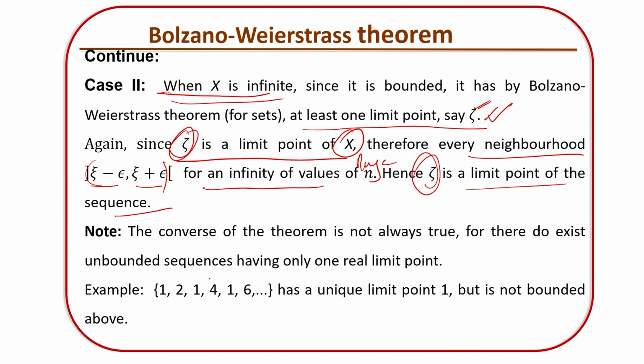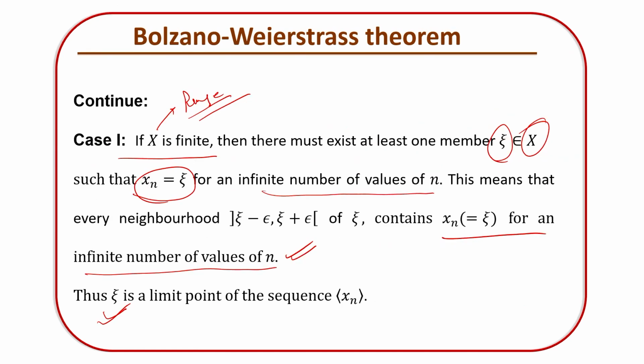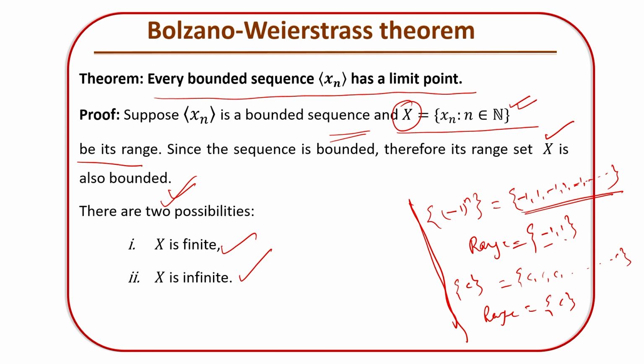The converse of the theorem is not always true, for there do exist unbounded sequences having only one real limit point. An example is 1, 2, 1, 4, 1, 6 and so on, which has a unique limit point 1, but it is not bounded above. So what the Bolzano-Weierstrass theorem says is that every bounded sequence has a limit point. That is a very bold statement in real analysis. But the converse may not be true, as we have seen here.